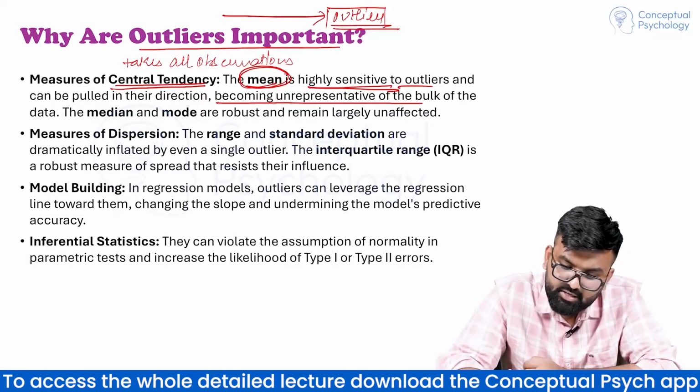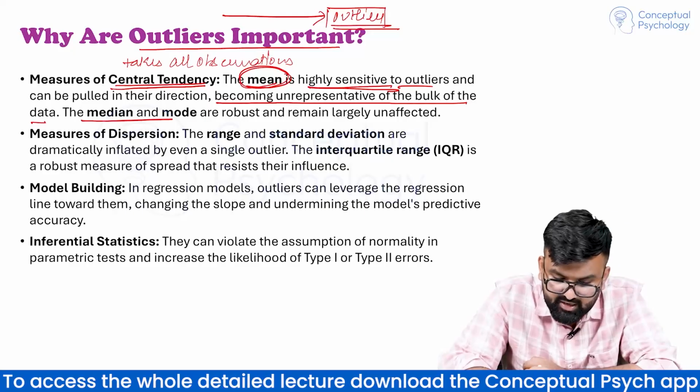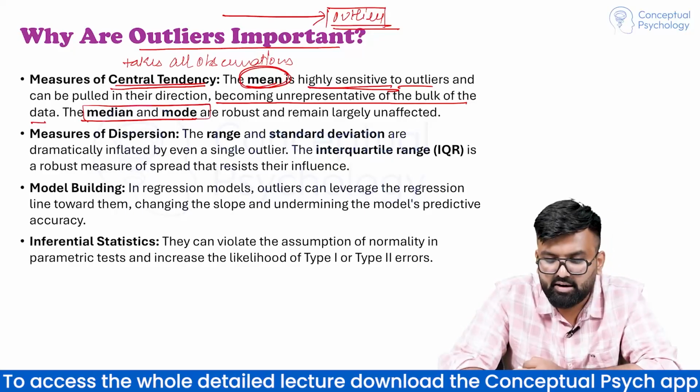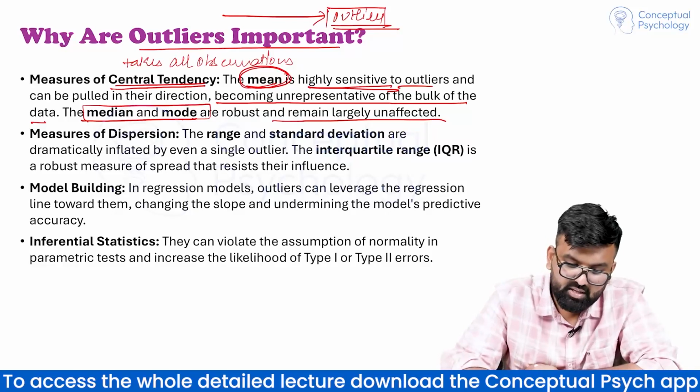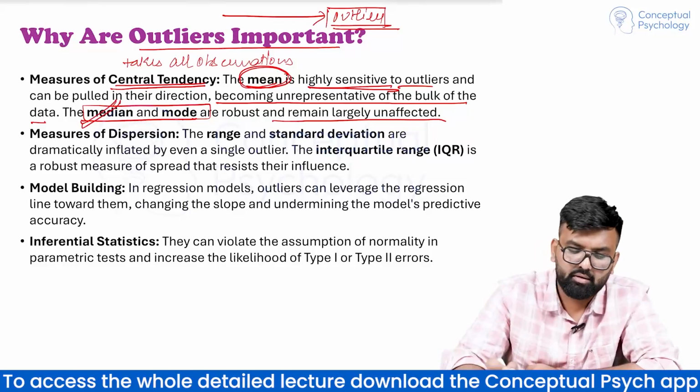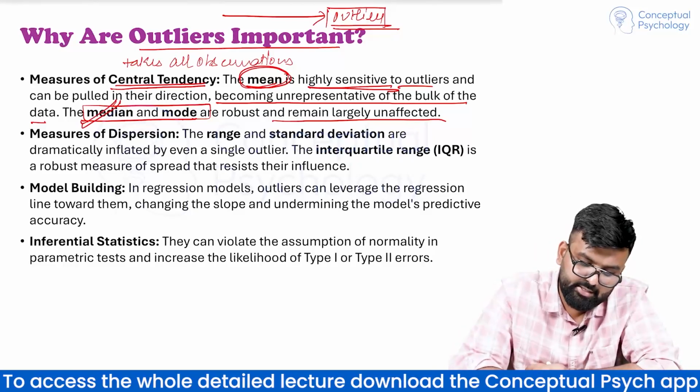Becoming unrepresentative of the bulk of the data, the median and mode are robust and remain largely unaffected. We have already discussed this. कि जब outliers होते हैं, median is most suitable measure of central tendency.